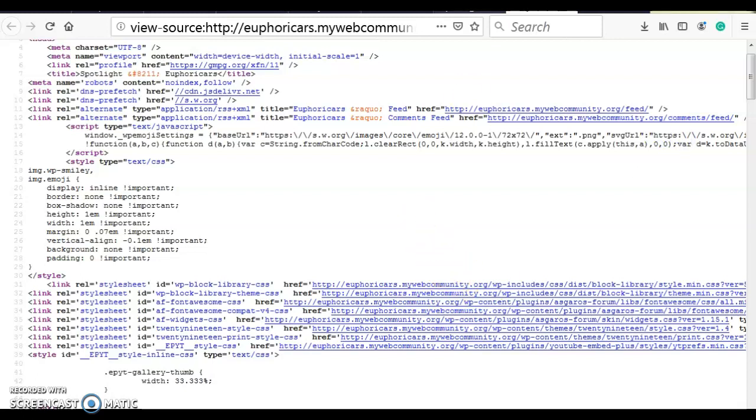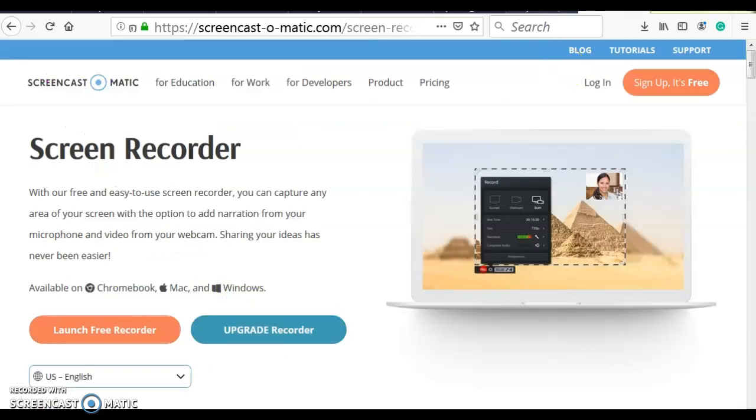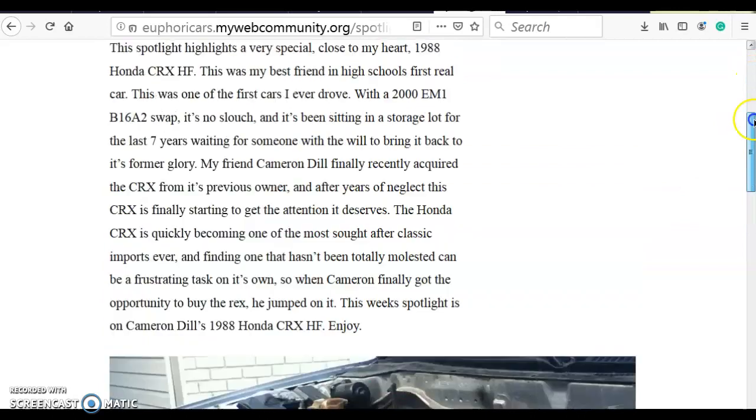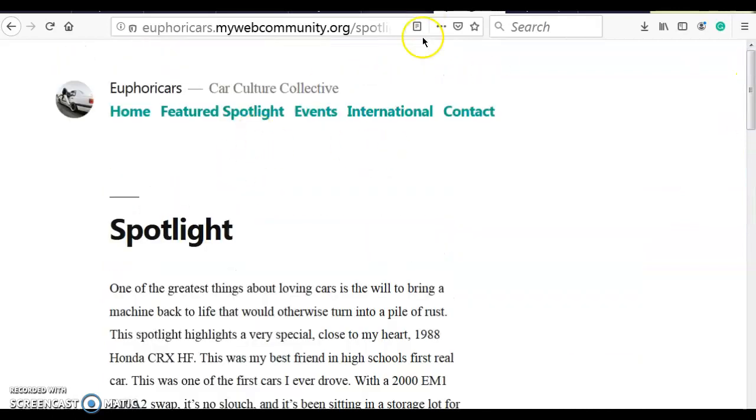HTTPS. Thank you for listening to my source code assignment. And I am referencing the first photo on this page, on my Spotlight page. Thank you.